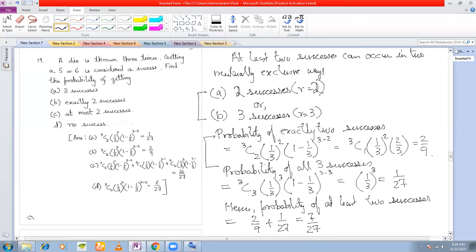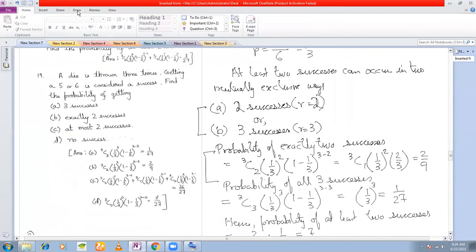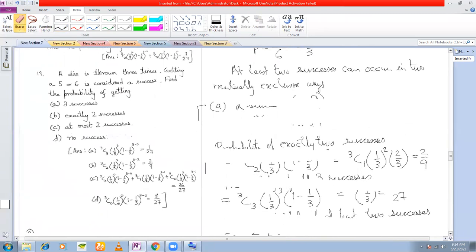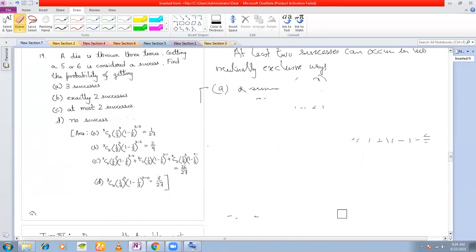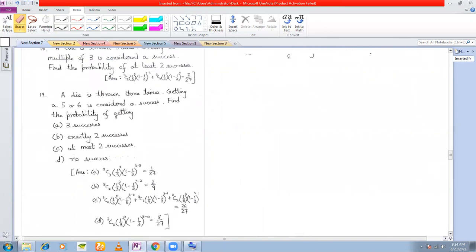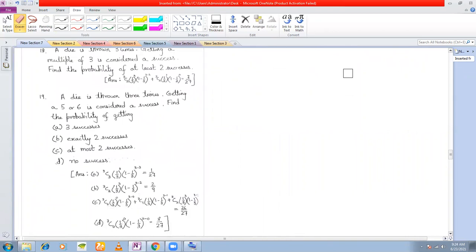Moving on to the last problem from this trials part, repeated trials. Drawing with replacement. These were all examples of drawing with replacement, where we were repeating the same thing over and over again. Each repetition was called a trial. Same experiment repeated over and over again, and each performance of the experiment was called a trial.